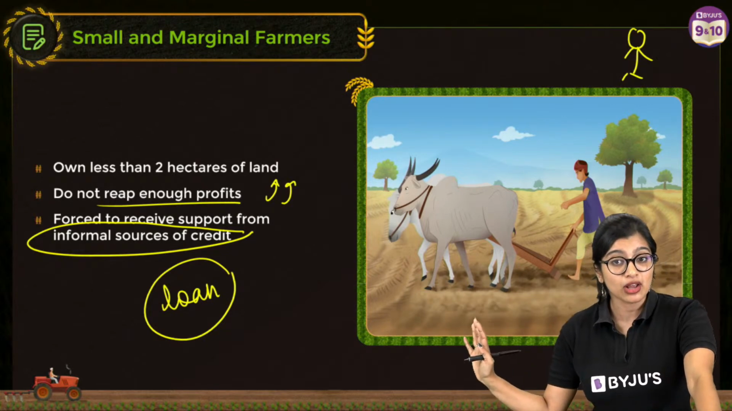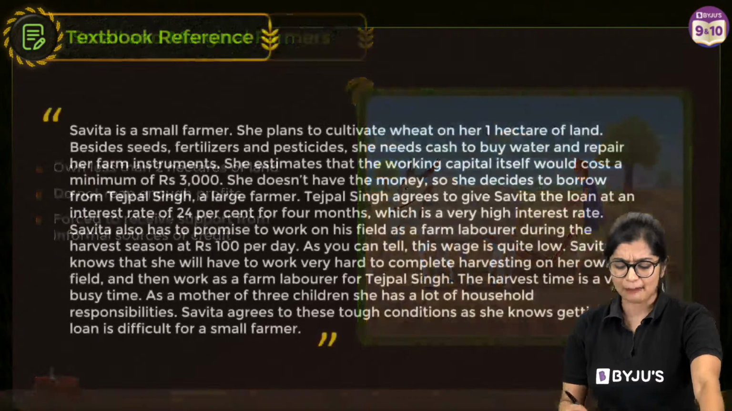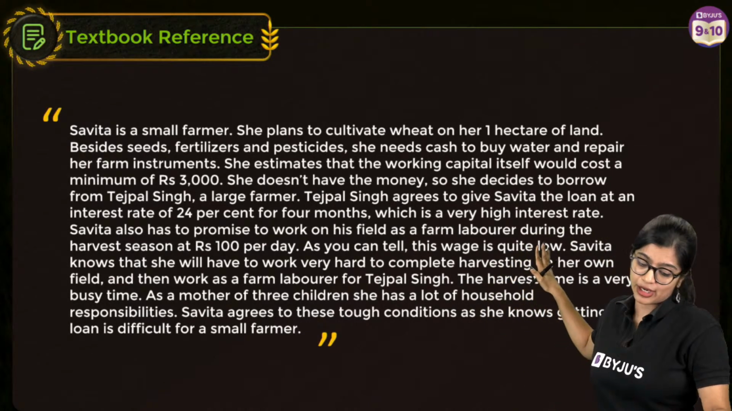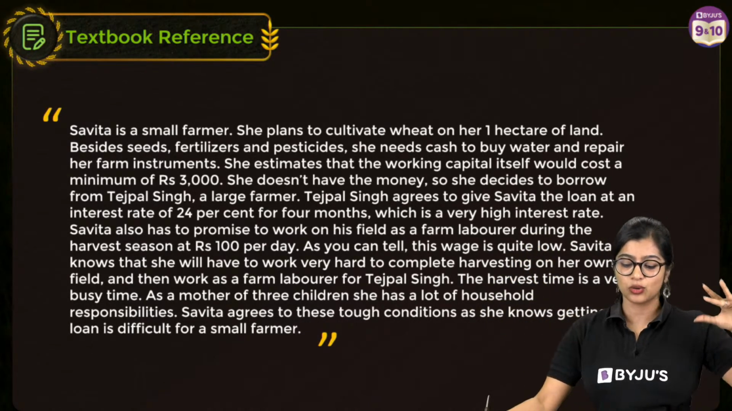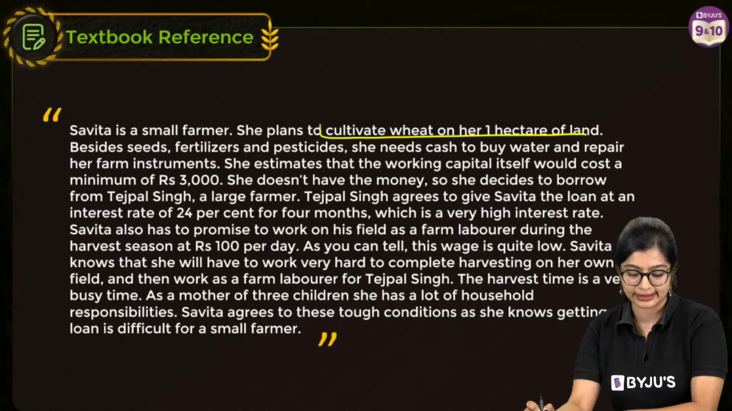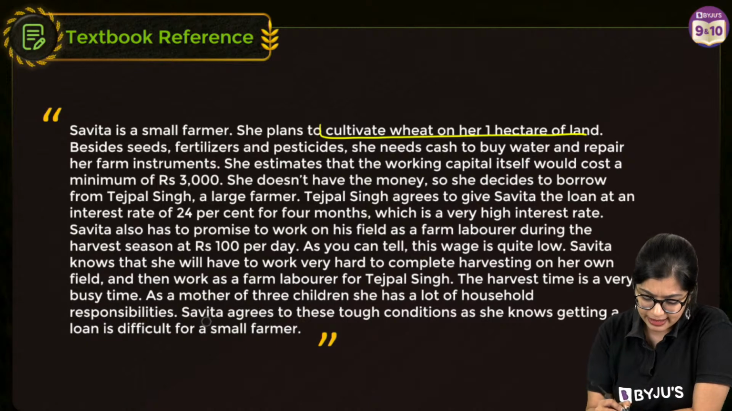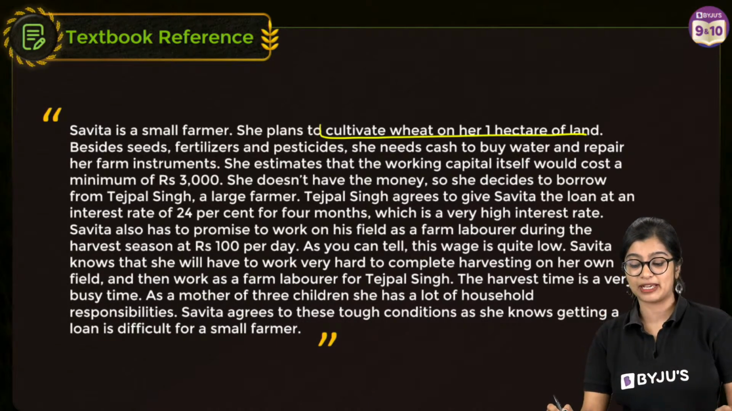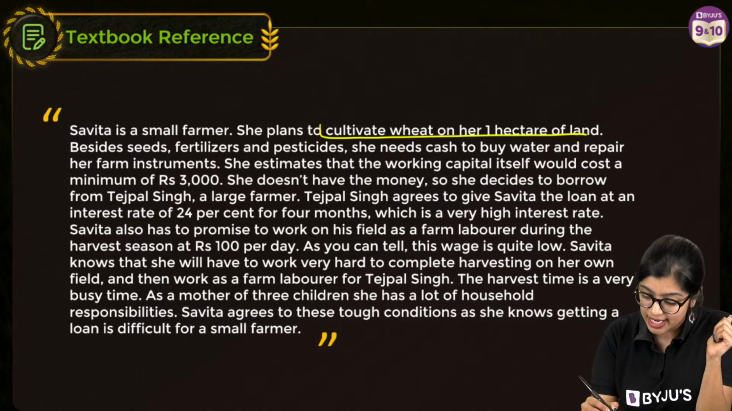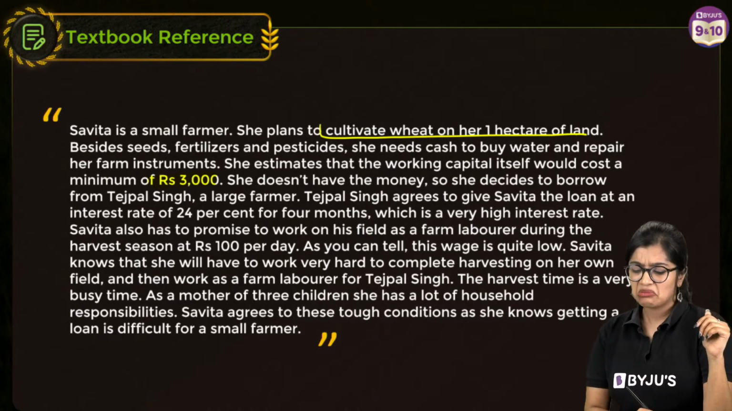right? Now, this particular aspect of credit and loan, we learn about the ups and downs of it. But normally it can be both good and bad. So here is a case study in your textbook, which comes much later, about Savita, who is a small farmer. She is planning to cultivate wheat on 1 hectare of land. Apart from fertilizers and pesticides, she requires water and needs to repair her instruments also. She thinks all of this together will require some 3,000 rupees, but she does not have money.